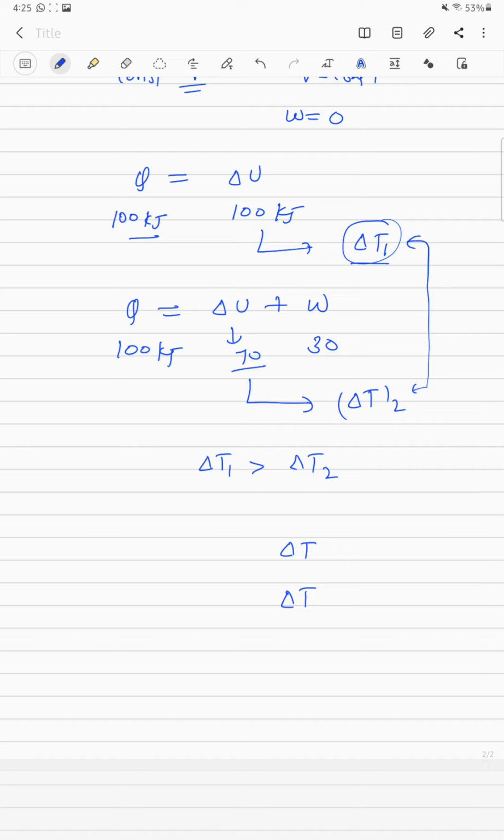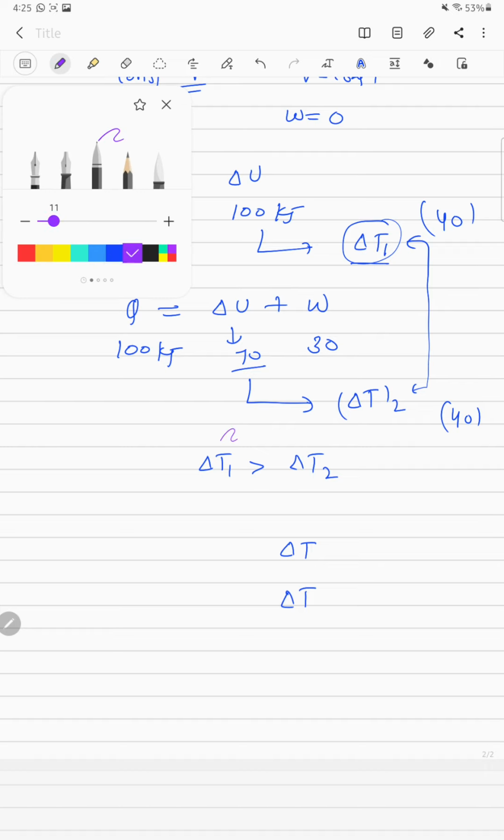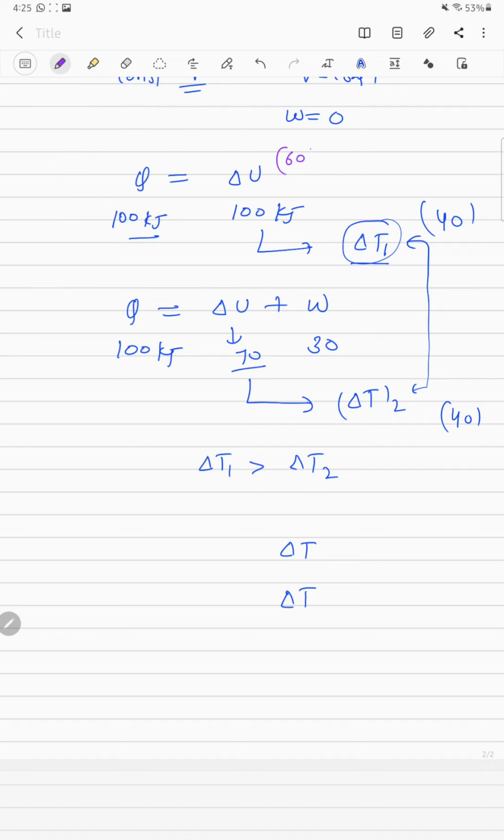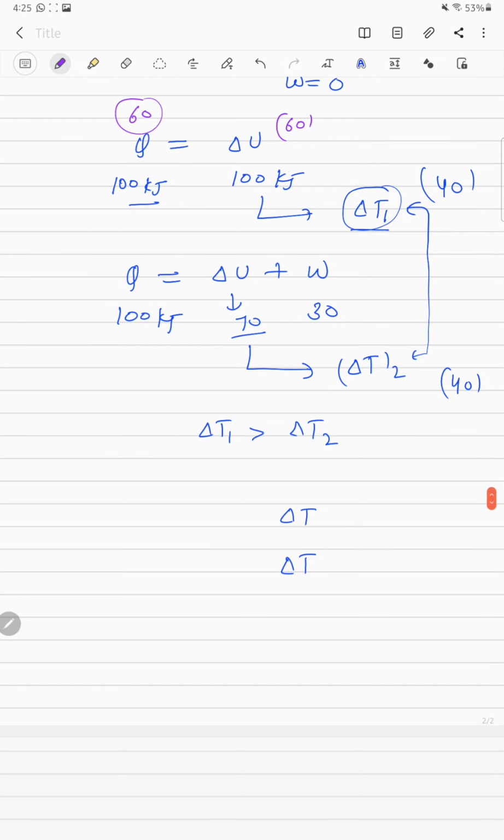Suppose we want a temperature change of 40 degrees in both, and for 40 degrees we need 60 kilojoule of internal energy. So we require only 60 kilojoule of heat. But in this part, if we want a 40 degree change in temperature and we require 60 kilojoule of internal energy, then we have to provide heat greater than 60 kilojoule, because some part will go to work done.